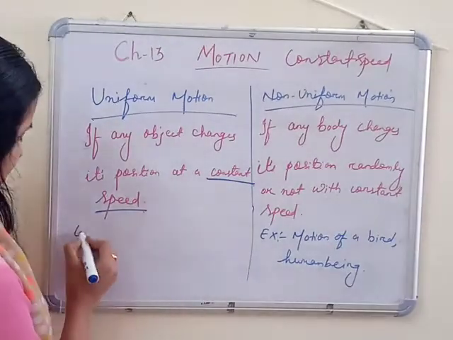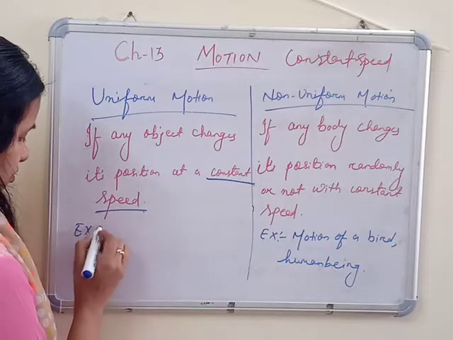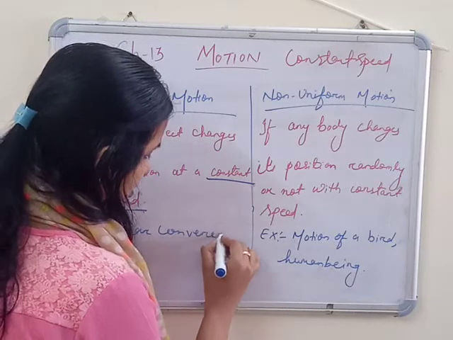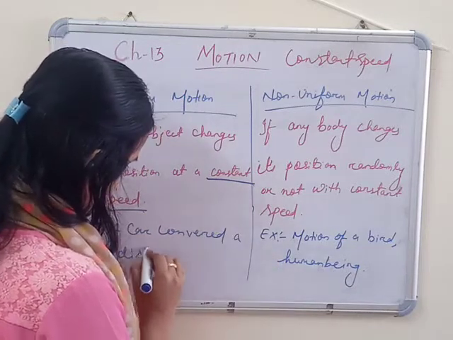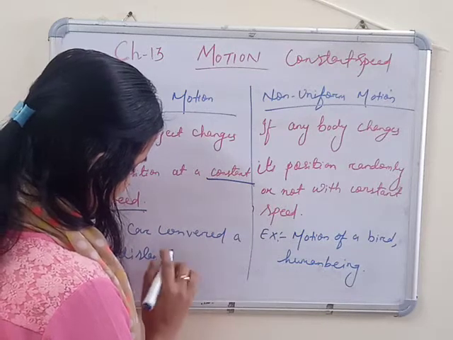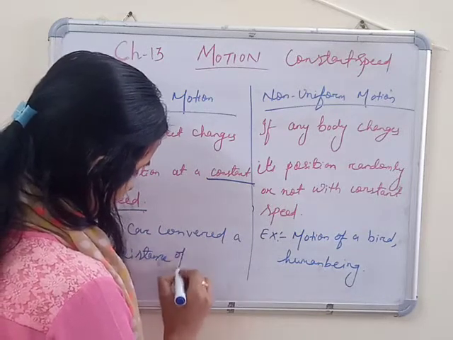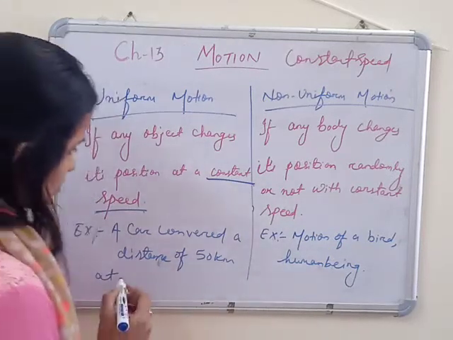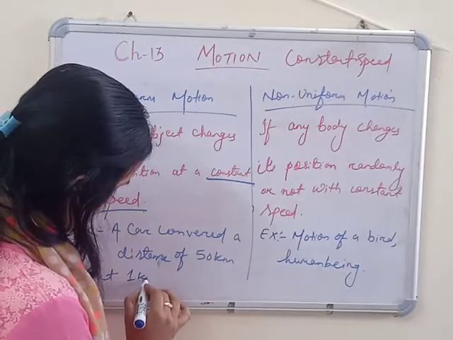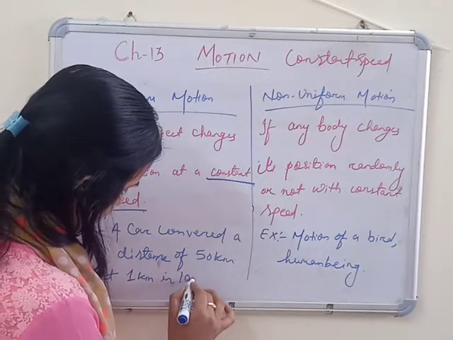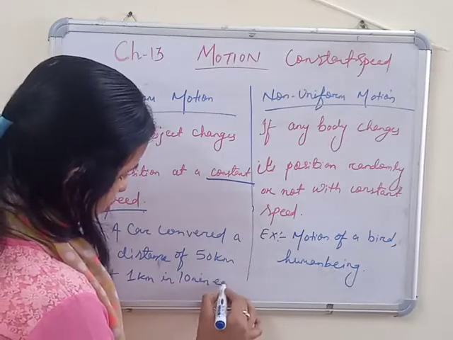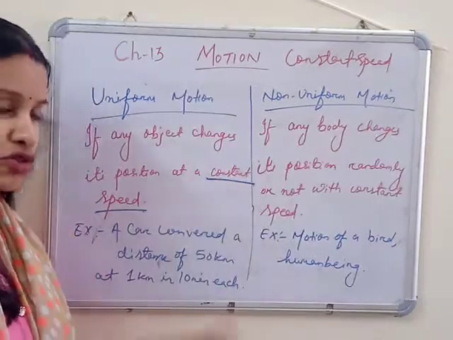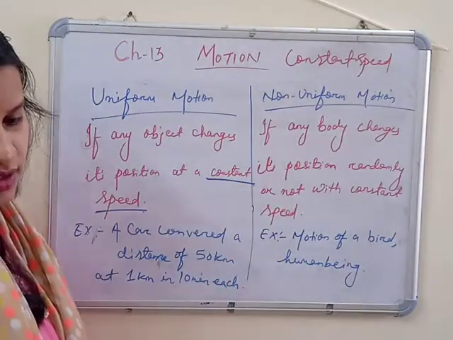But for uniform motion, if I give an example: a car covered a distance of 50 km at 1 km in 10 minutes each. Means हर 1 किलोमीटर को उसने 10 minutes में cover किया है. So it has a constant speed.